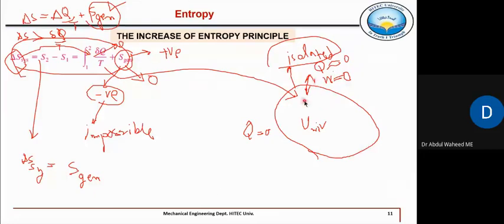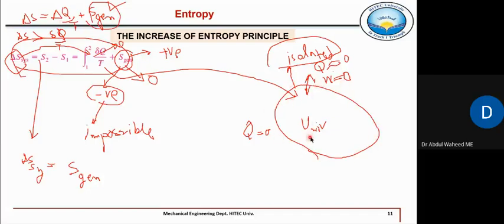In this system there is no heat transfer with the surroundings, but within the system there are irreversibilities. Within the system, there are processes occurring. There are systems and surroundings within this big system, and all those are creating entropy. So entropy is termed as the measure of disorder of a system, right? So this term, entropy, is continuously increasing for an irreversible process.